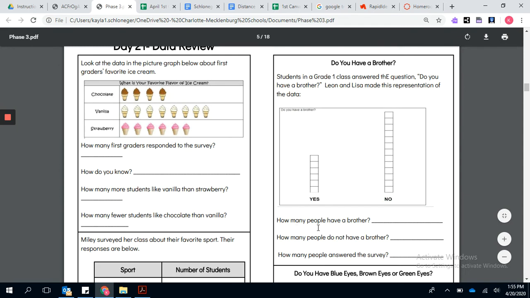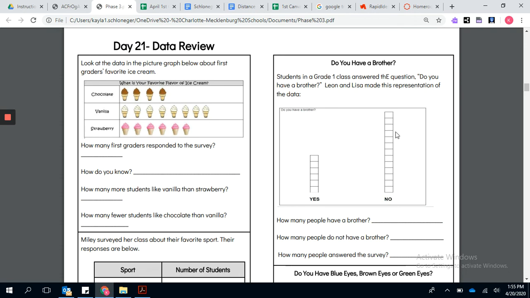How many people have a brother? So yes, they have a brother. No, they do not. So how many people have a brother? How many people do not have a brother? And how many people answered the survey?